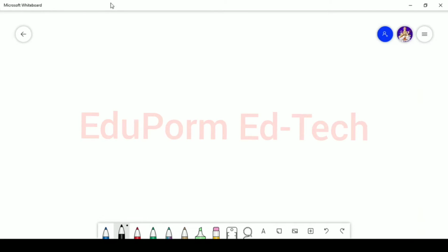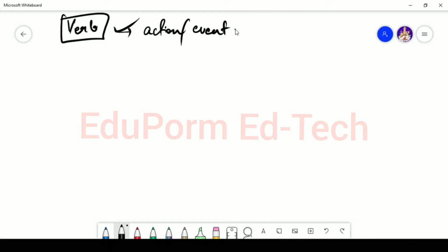So today we are going to talk about verb. That is the third form of parts of speech. Now what is verb? Verb basically talks about an action or any event. It talks about any action taking place or it talks about any event taking place.